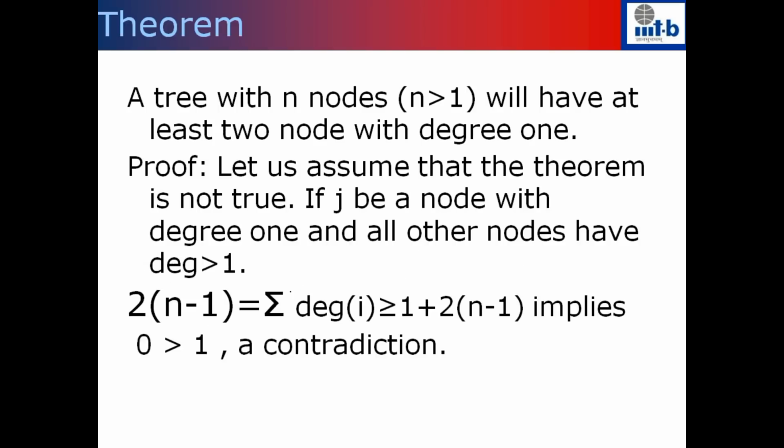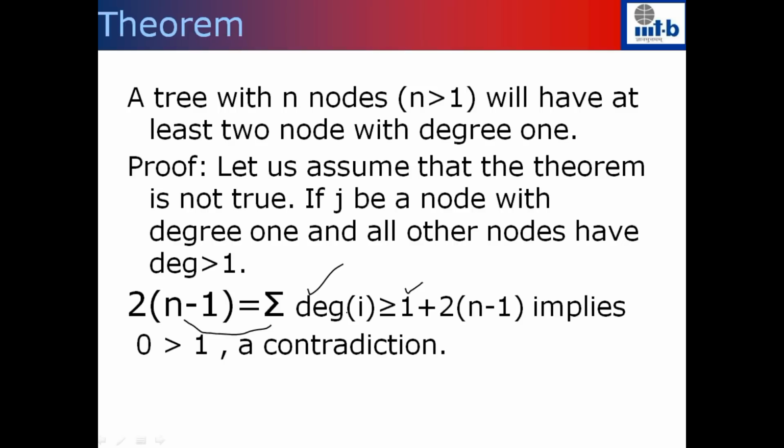Let's come back to our original theorem, that there should be at least 2 nodes with degree 1. What we have already shown is that there is 1 node with degree 1. Let's say that j is the node with degree 1 and all the other nodes have degree greater than 1. Now if you sum up the degrees of all the vertices, on the left hand side this should be twice the number of edges in the graph, which is 2 times n minus 1. On the right hand side, one node has degree 1. After that there are n minus 1 nodes, all of them with degree greater than or equal to 2.